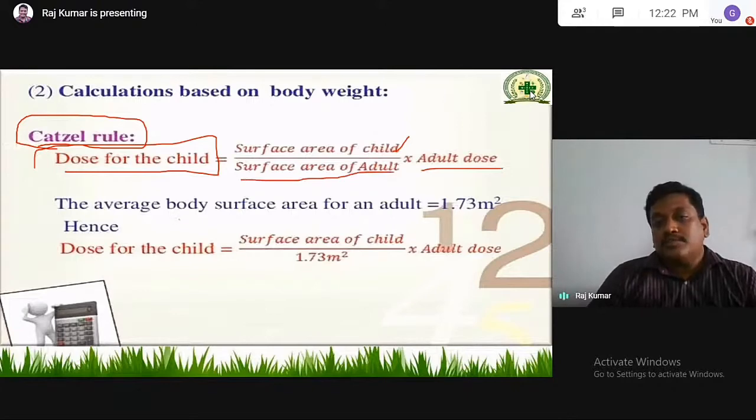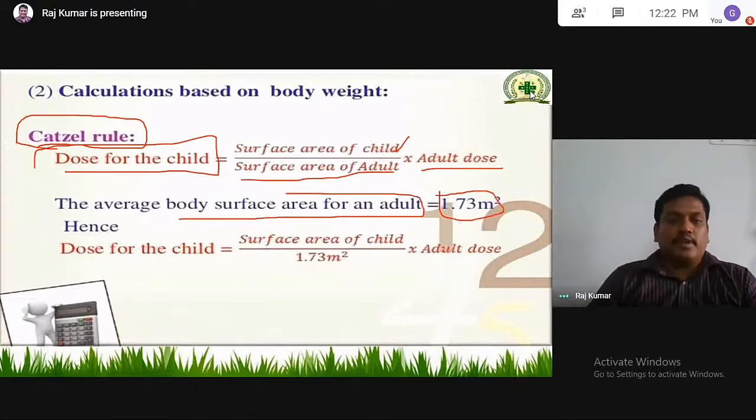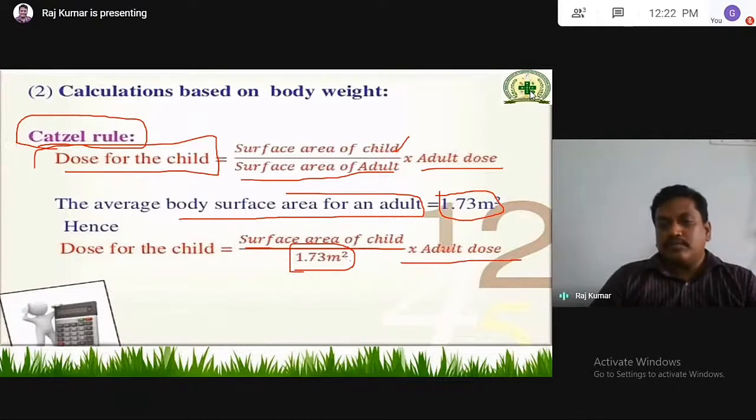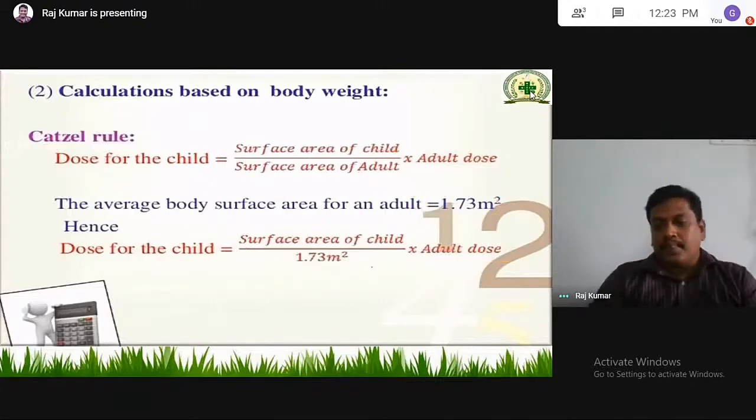The average body surface area for an adult will be considered as 1.73 meters square. Dose for the children is equal to surface area of the child by 1.73 meters square into adult dose. What is 1.73? It's the surface area for an adult, the average body surface area for an adult. So by using this, you can calculate the dose.